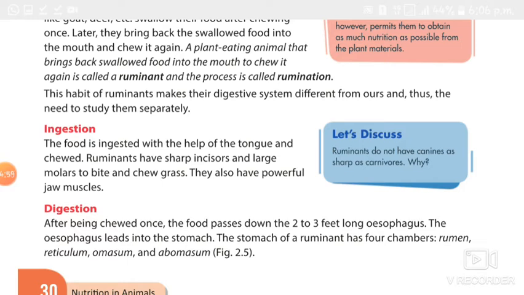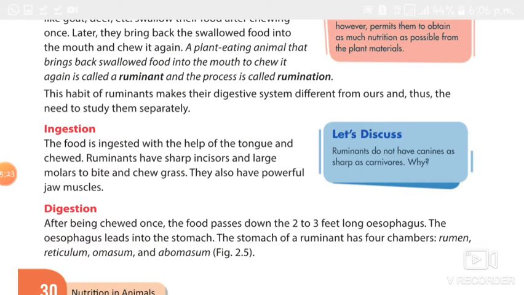After chewing, the food passes down the 2 to 3 feet long esophagus. The ruminant esophagus is 2 to 3 feet long. But what about the human? Do you remember?